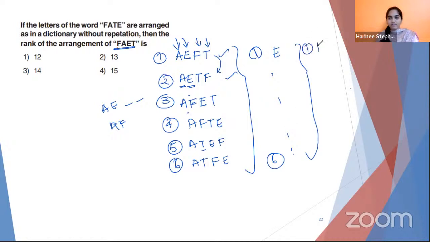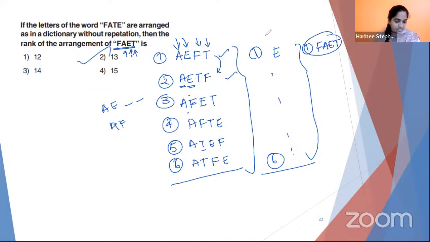So here there will be another 6 positions of E being the first letter. Next comes F being the first letter. But when does FAET come, according to dictionary order? 13. Very good. A is the first letter after F, E is the second letter, and T is the third letter, so FAET is the very first option with F first. So 6 positions plus 6 positions plus 1 position will make it the 13th position. Did you follow that? Yes, ma'am. Great. I could see Vijay Kumari and Pragati also answered correctly. Very good. Keep it up.